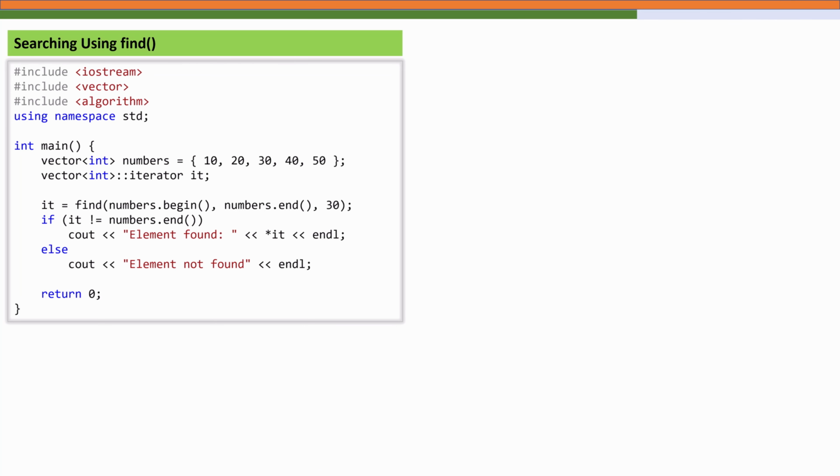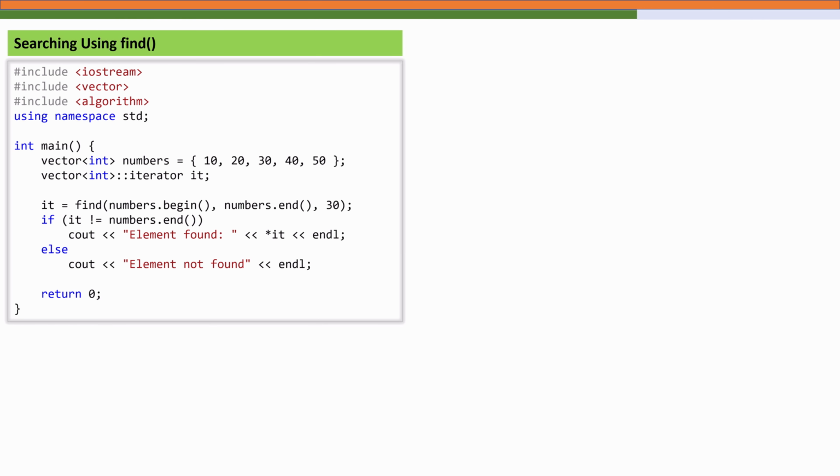Now let's make our iterators even more powerful by combining them with STL algorithms. STL provides a rich collection of predefined algorithm functions that perform tasks like searching, counting, sorting, or modifying any container data. These algorithms take iterators as arguments, which makes them work generically with any container, whether it is a list, a vector, or a map.